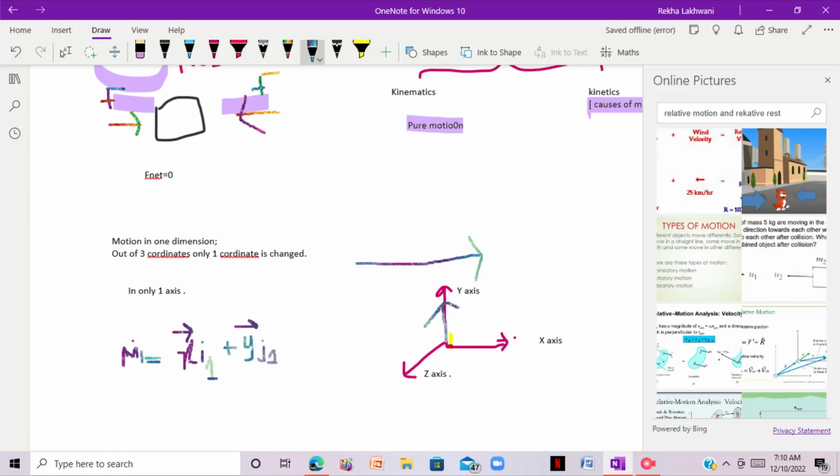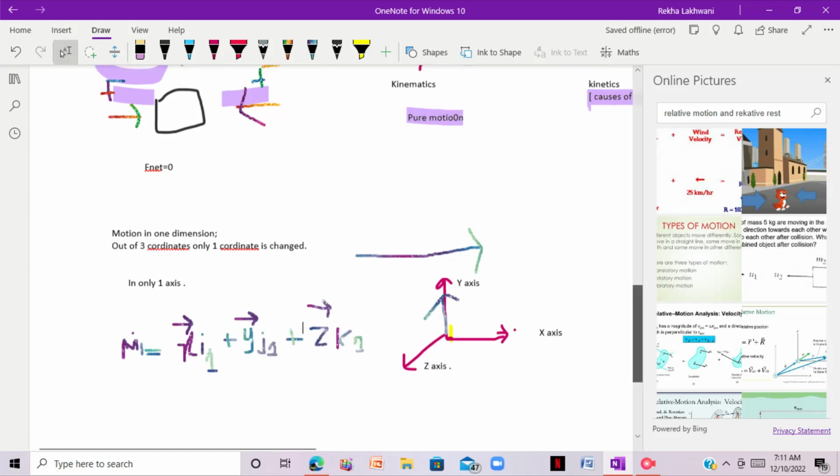So when a body moves only in one direction, that can be x, y, z, or whatever it can be, but it will be only one. I hope the concept of motion in one direction, the branches of mechanics, relative motion and absolute motion is clear to you.